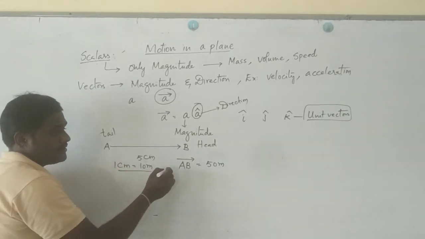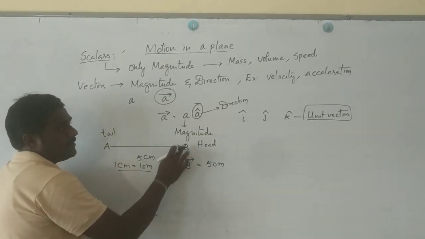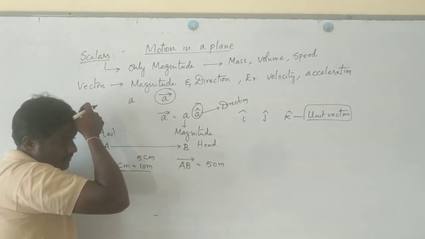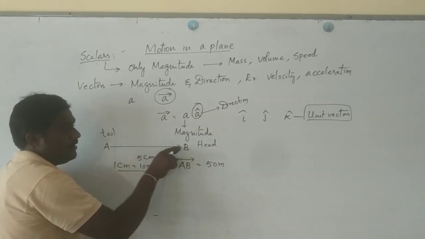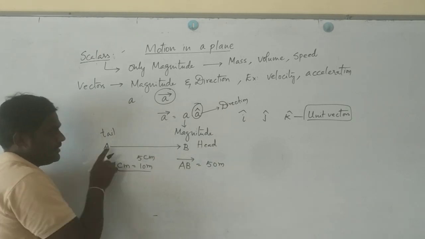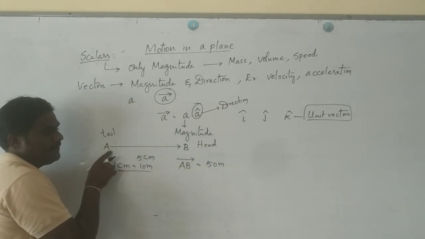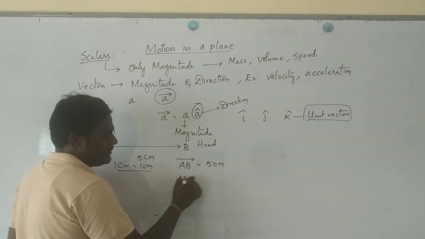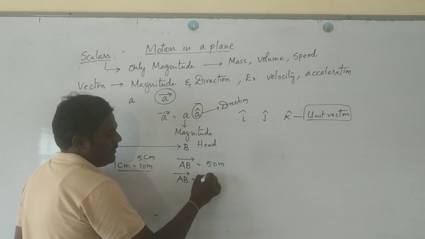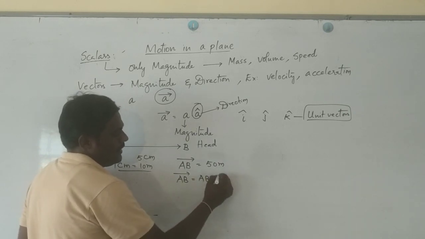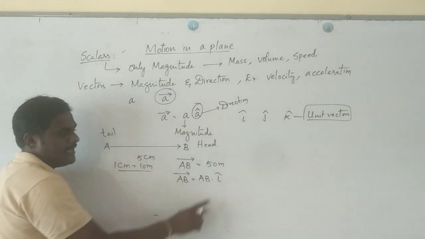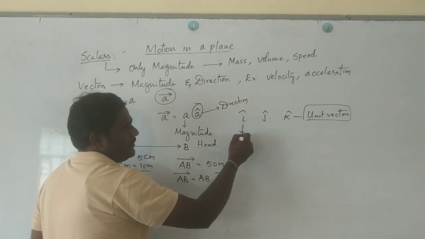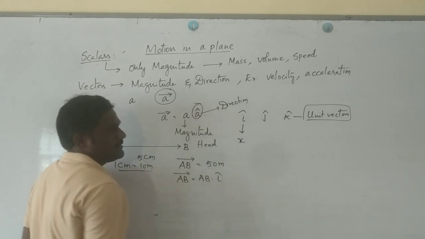Now in this, AB is called the magnitude, and the arrow mark represents the direction. Assume the ball is going along the x-axis, heading from A towards B. Then AB bar can be taken as AB dot I cap, because I cap is a unit vector used to represent motion along the x-axis.